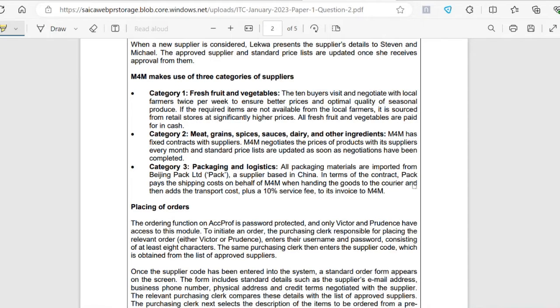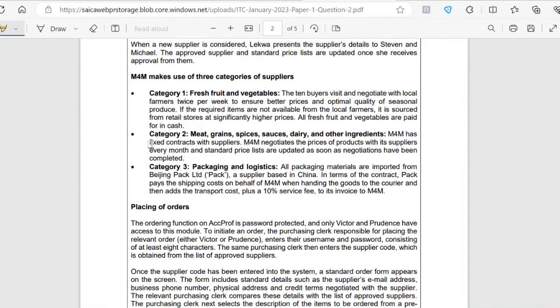So category 2, meat, grains, spices, sauces, dairy, and other ingredients. M4M has fixed contracts with suppliers. M4M negotiates the prices of products with its suppliers every month, and standard price lists are updated as soon as negotiations have been completed. So this is relevant because they didn't mention that it's paid for in cash, and they negotiate prices every month. So every month, the prices for these category 2 goods are changing. You would probably agree with me that this is a risk to our creditors balance.